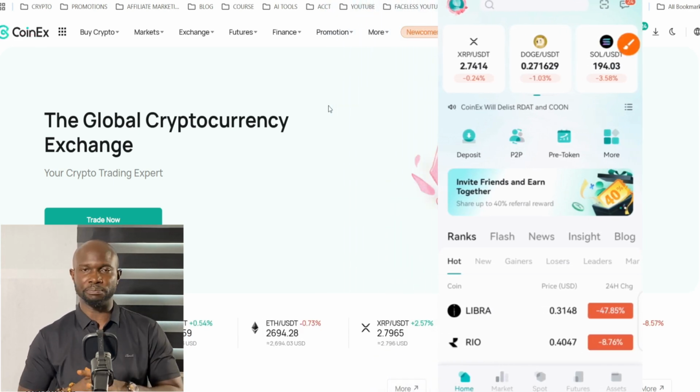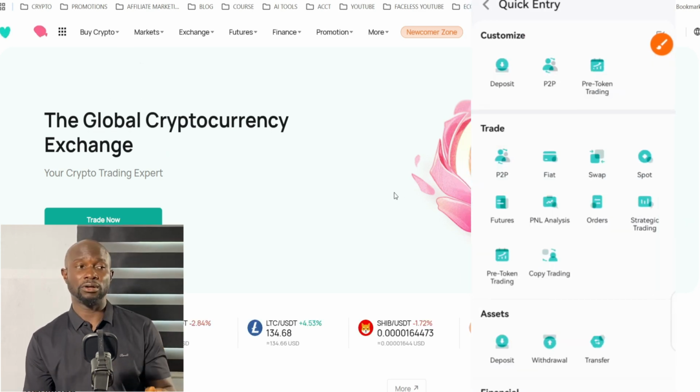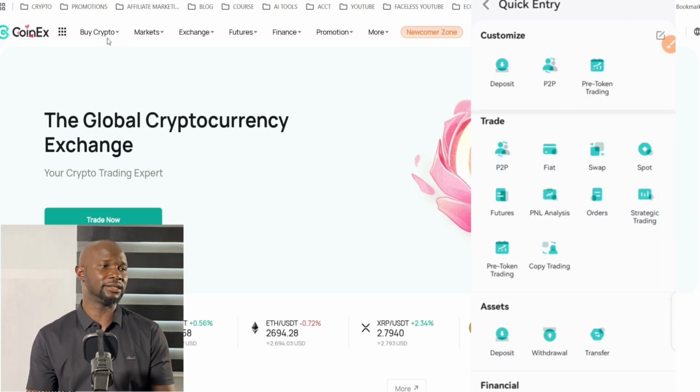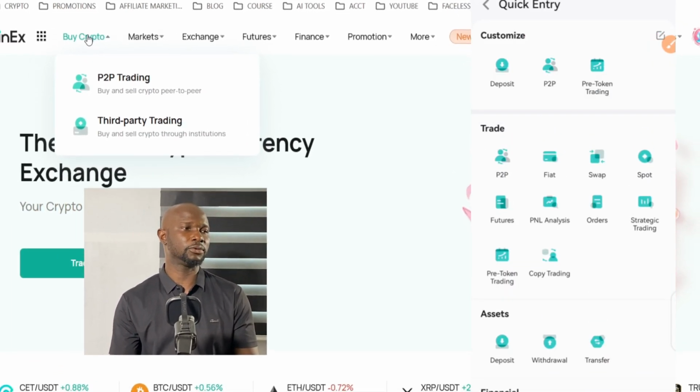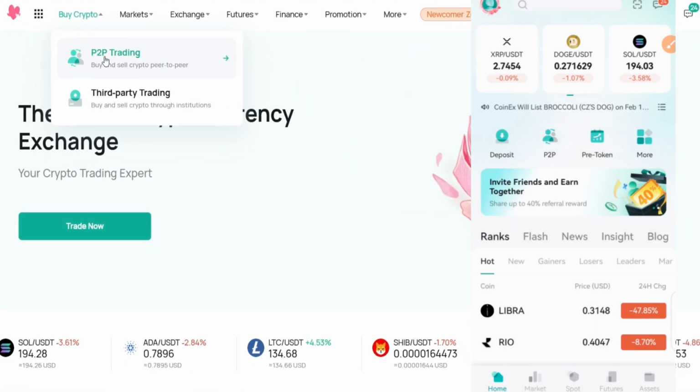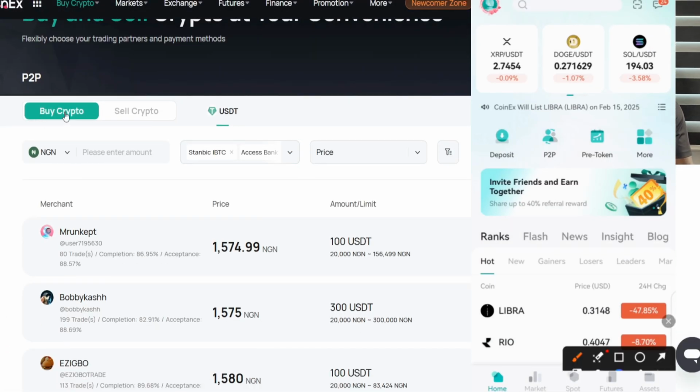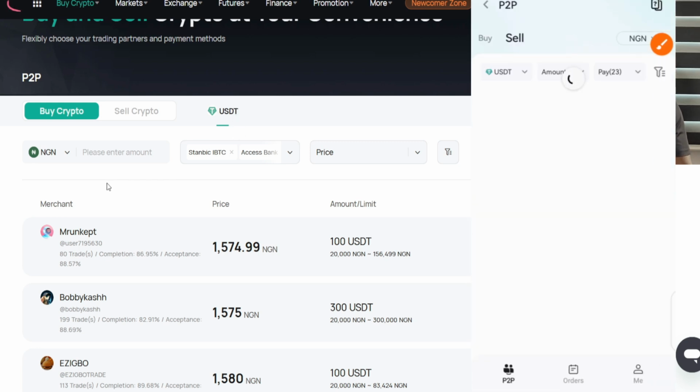When you click on P2P, it will take you to this place, or if you are using your browser, you can easily come here. You see Buy Crypto, and when I put my cursor on Buy Crypto, then click on P2P Trading. Then from here, click on Buy Crypto and make sure it's on Buy Crypto. They only have USDT in here. You can buy USDT or sell USDT.